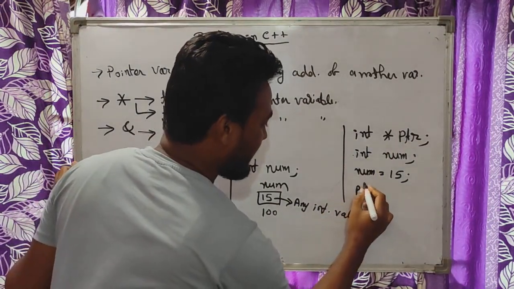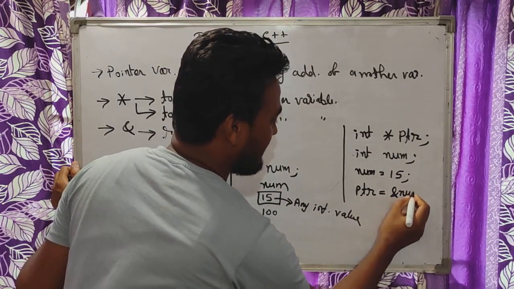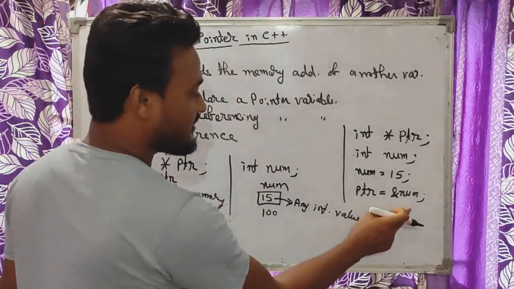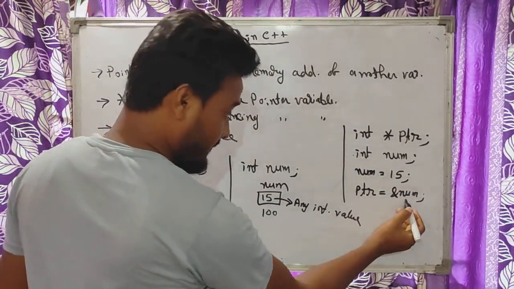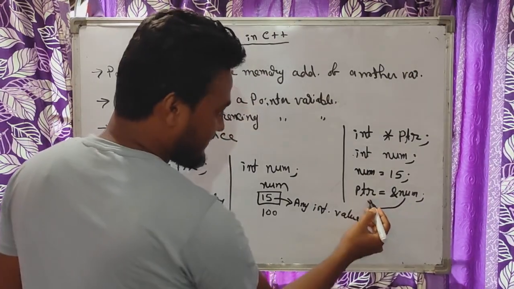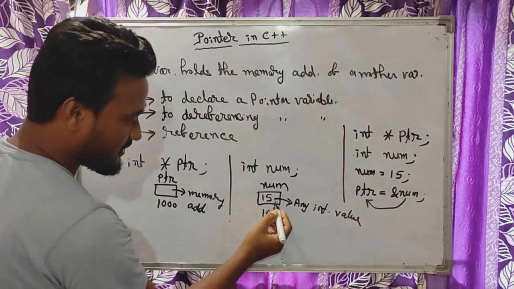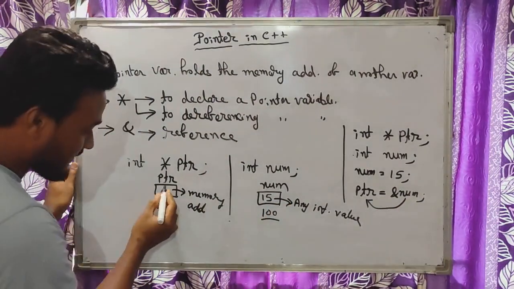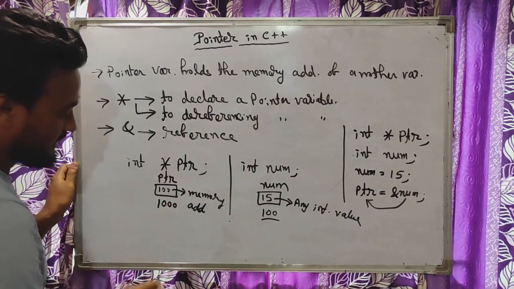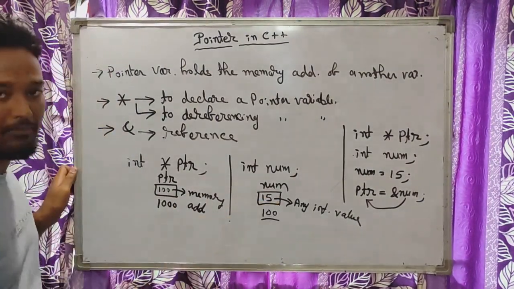So that one we can write in this way: ptr equal to ampersand number. That means this ampersand is giving the reference to this variable. What we are doing is assigning the memory address inside this ptr. Whose memory address? Number's. What is the memory address for this number? It is 100. That means inside this ptr, the value stored will be 100. This 100 is the memory address for this variable number.